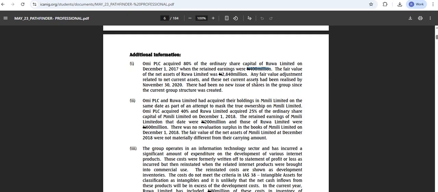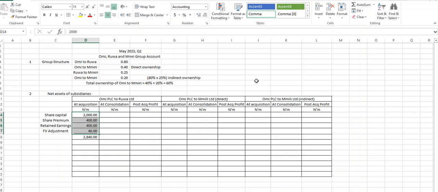But we have a fair value adjustment, which is 40. Now, at the date of consolidation, what do we have as the share capital? We still have 2,000, right? We have 400 here, and here we have 400, 800, 800. So our post-acquisition profit ordinarily, we have this minus this, consolidation minus acquisition, right?